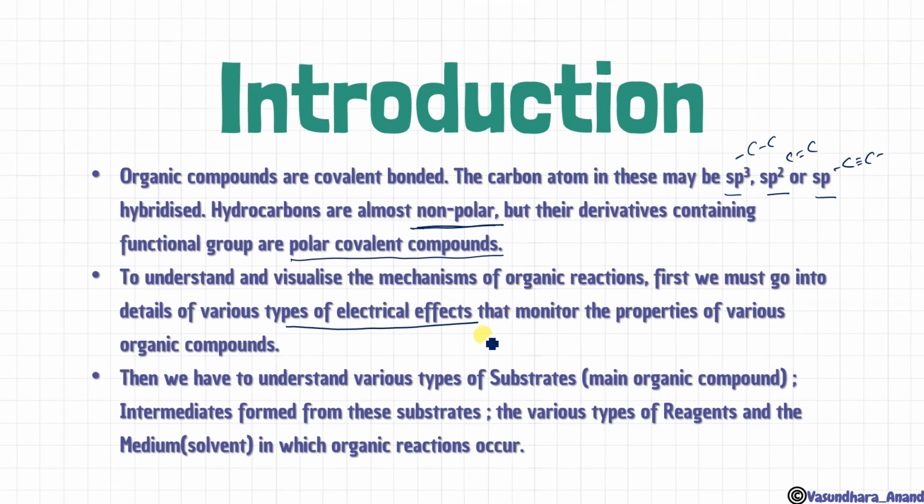Then we will learn about the intermediates formed during the reaction, the various types of reagent, and the medium in which organic reactions occur. This will be understood easily with the help of examples.